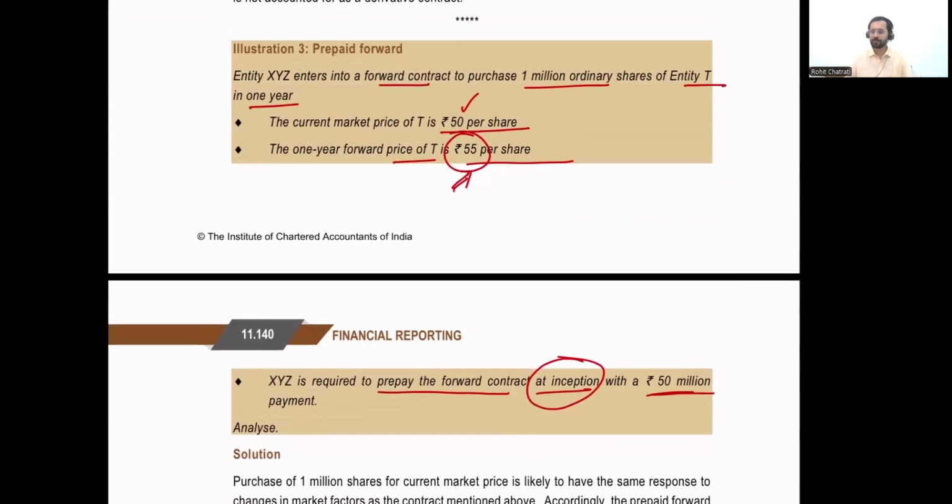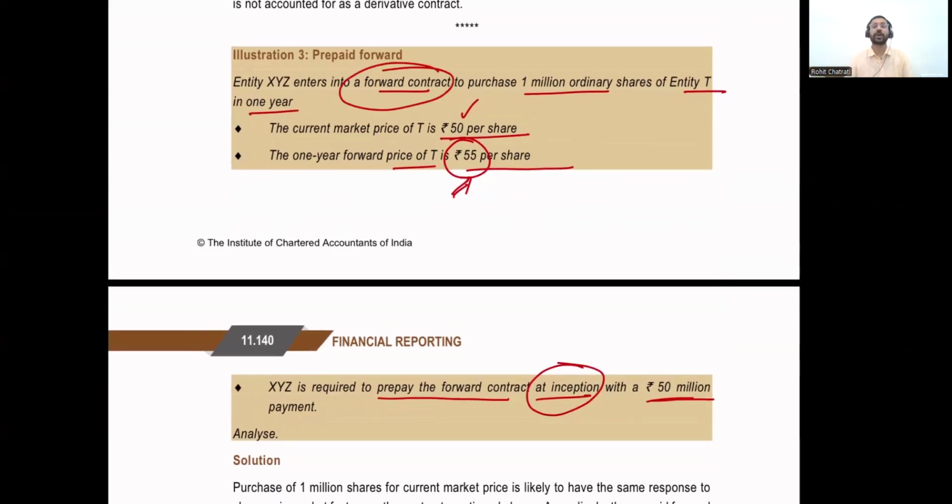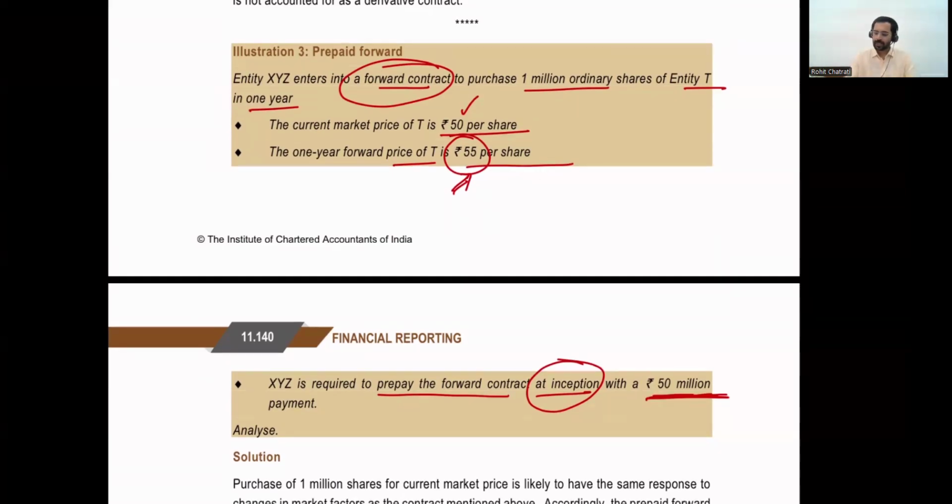The question is, is this forward contract going to be regarded as a derivative or not? Will entity XYZ consider this forward contract as a derivative or not? Now, for any contract to be classified as a derivative contract, one of the conditions that is required to be satisfied is that the initial investment is supposed to be either nil or very low. In this question, entity XYZ has an initial investment of 50 million.